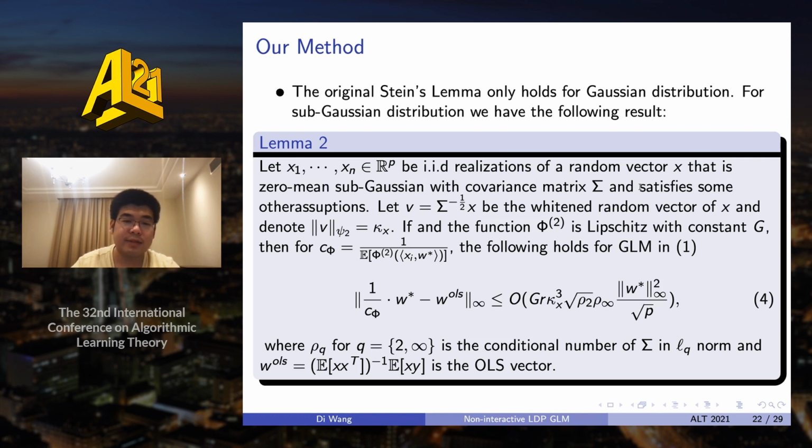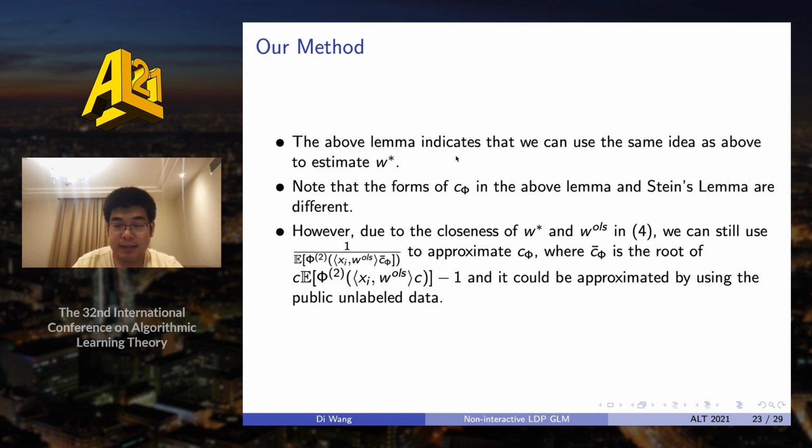And the third difference is the formula of the C phi. In the previous Stein's lemma, C phi is just something related to xi and W LS, right? But here, C phi is something related to W star, not W LS. So that's three differences. However, because W star is still very close to C phi times W LS, we can use almost the same method as in the previous case.